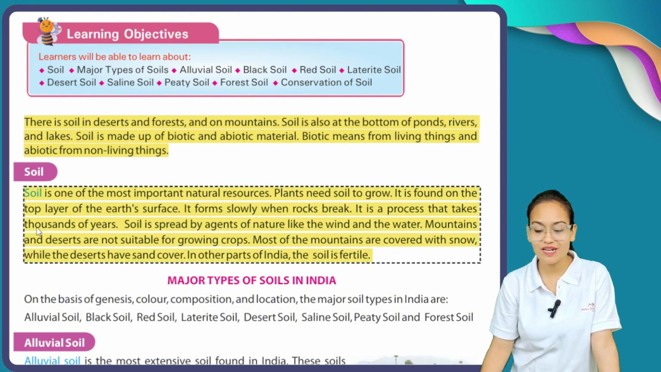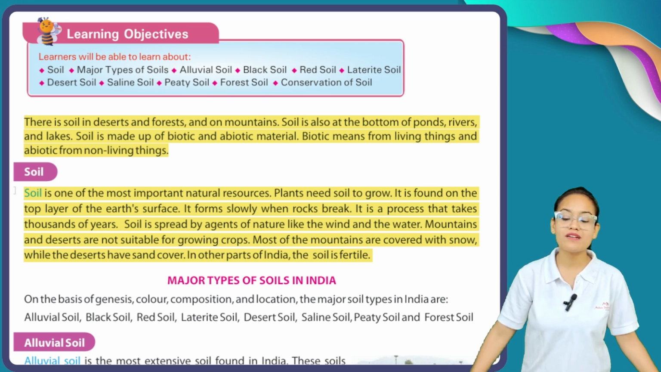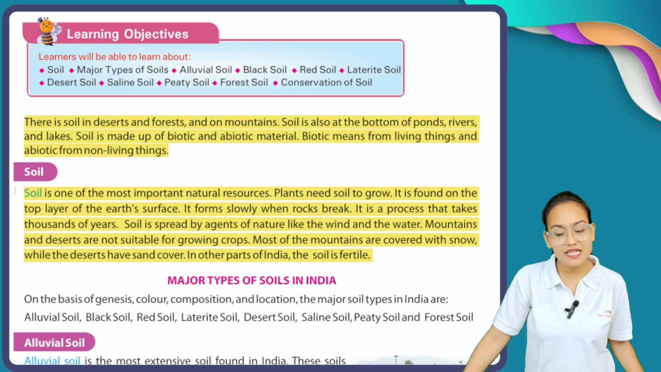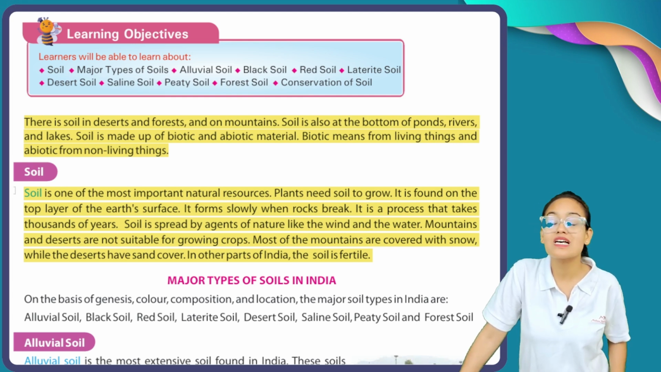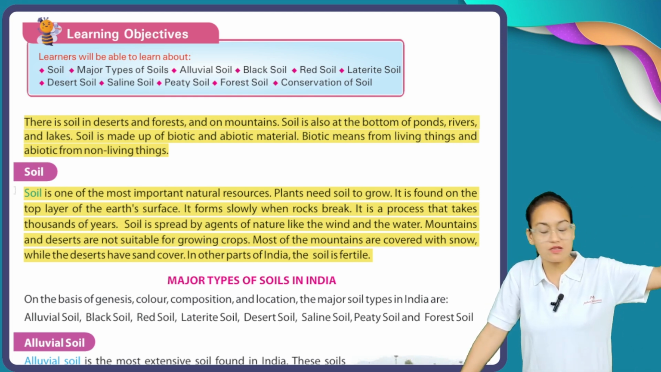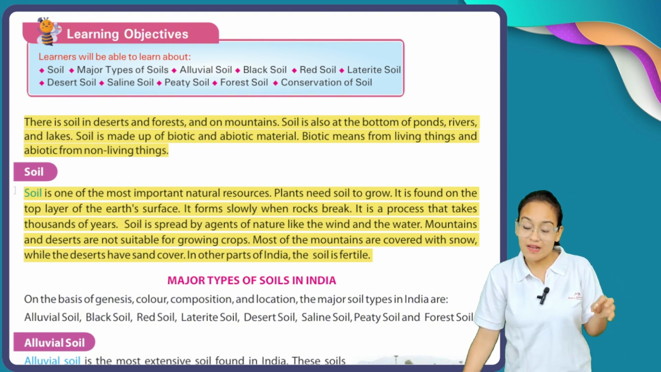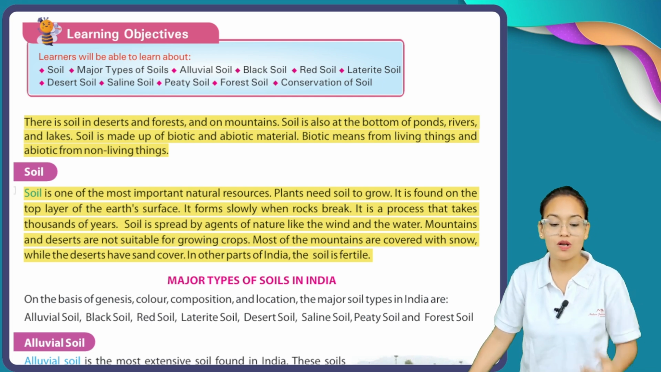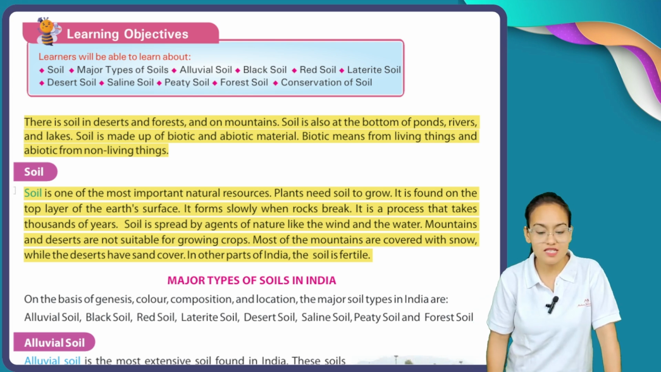Let's have a look here, my dear students. Soil is one of the most important natural resources. Plants need soil to grow. It is found on the top layer of the earth's surface. Soil is one of the most important natural resources, just like wind and water, because plants need soil to grow, and soil is found on the top layer of the earth's surface.